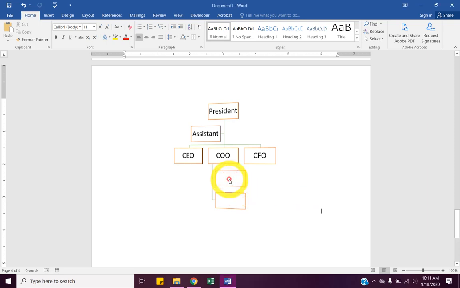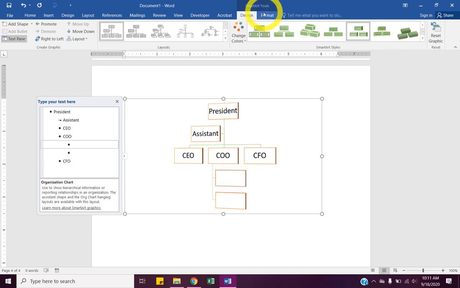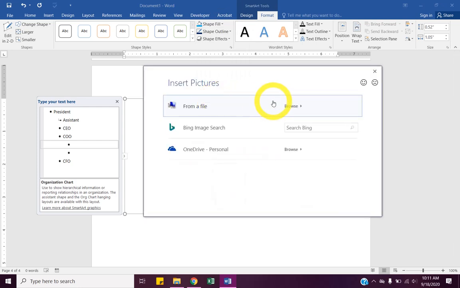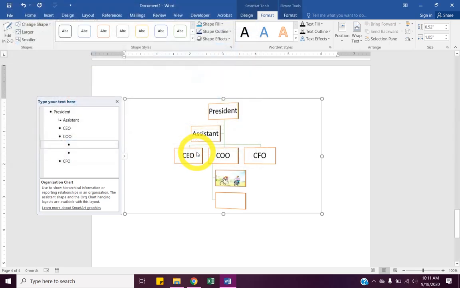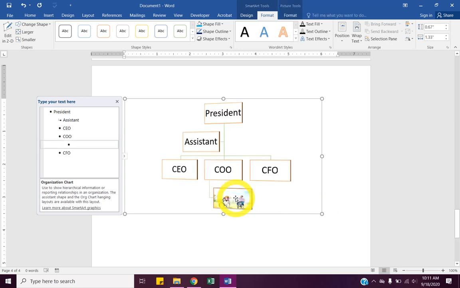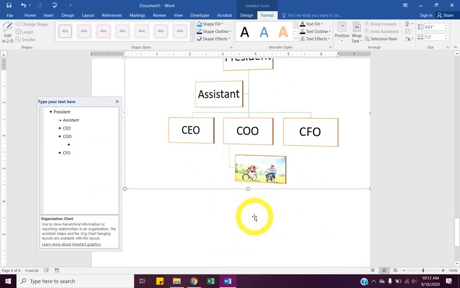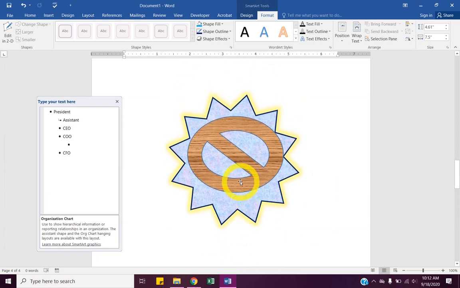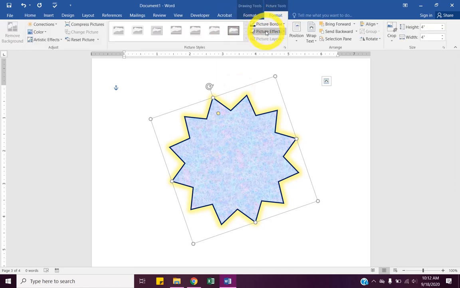The other thing we can do on a SmartArt object, if I click this one cell here, I can go to Format, Shape Fill, go to Picture, from File, put this picture of people riding their bikes. And we can insert pictures into our SmartArt. That's with anything we have. This shape, let's just delete that. So my star here, I could go to,